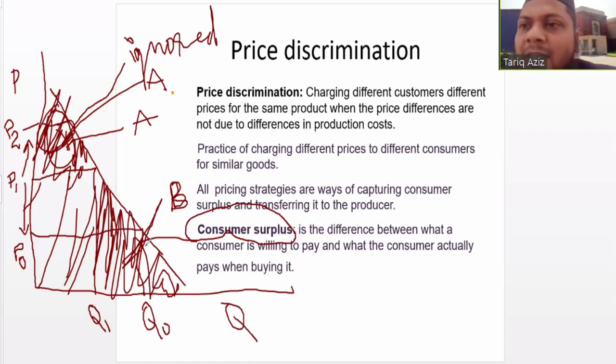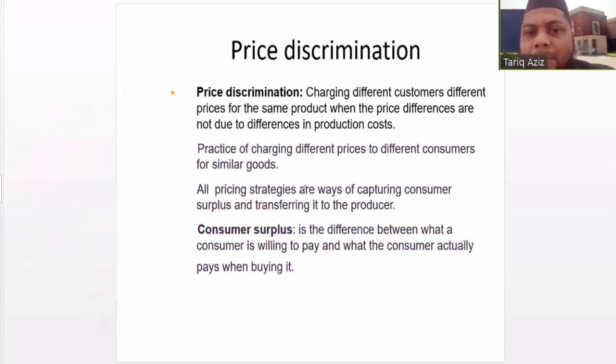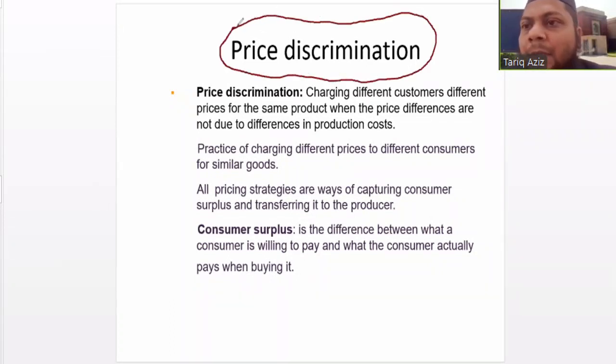If the firm is selling at a single price, there are certain consumers who are willing to pay more than the price fixed by the company. Similarly, there are consumers who are ready to purchase the product if the price is decreased. The first example is for region A, and the second example is for region B. Exploiting these regions A and B, we can go for the strategy known as price discrimination.